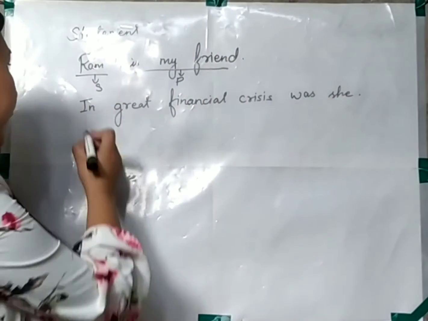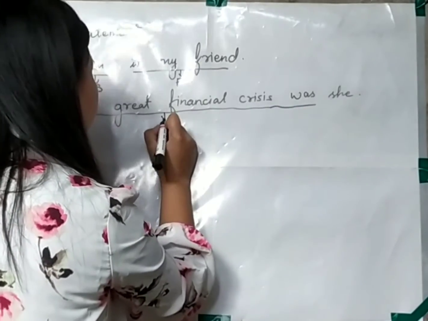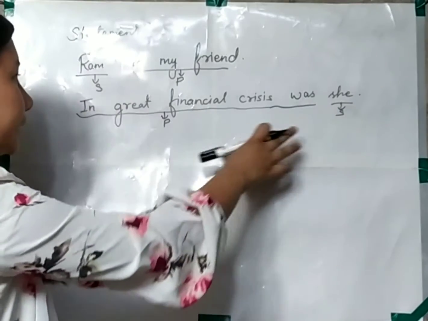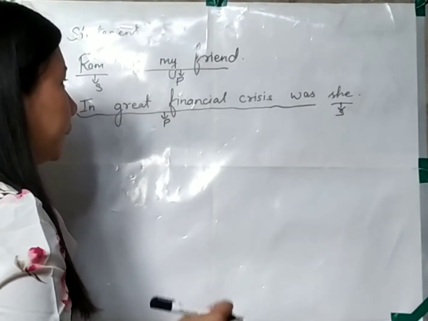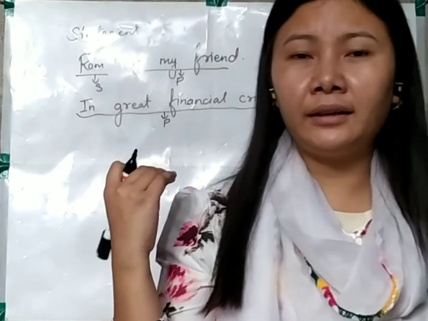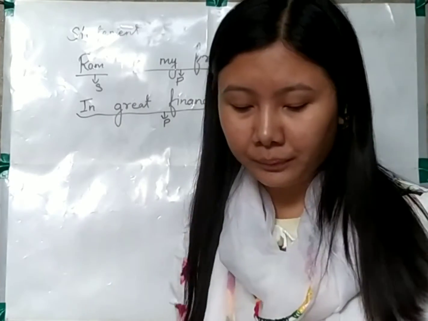I told you that in great financial crisis was is the predicate and she is the subject. So over here the subject is following the predicate. So these can also be the form in which we can find subject and predicate in a statement, that is, in a declarative sentence. This was the pattern that we saw previously.